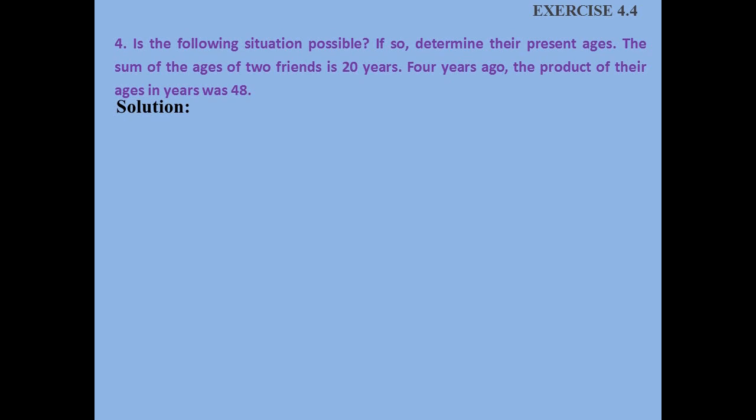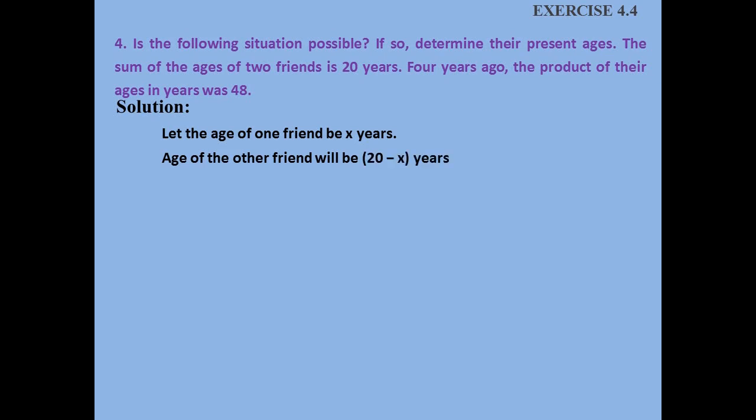Solution. Let the age of one friend be x years. The sum of the ages should be 20 for both of them. So the age of the other friend, we can take it as 20 minus x. Now the sum of their ages will be 20 minus x plus x, which is 20. So we have taken it in this form.